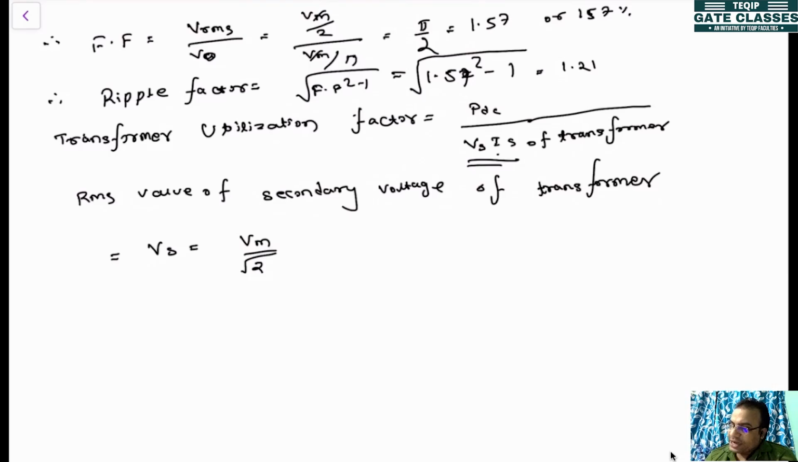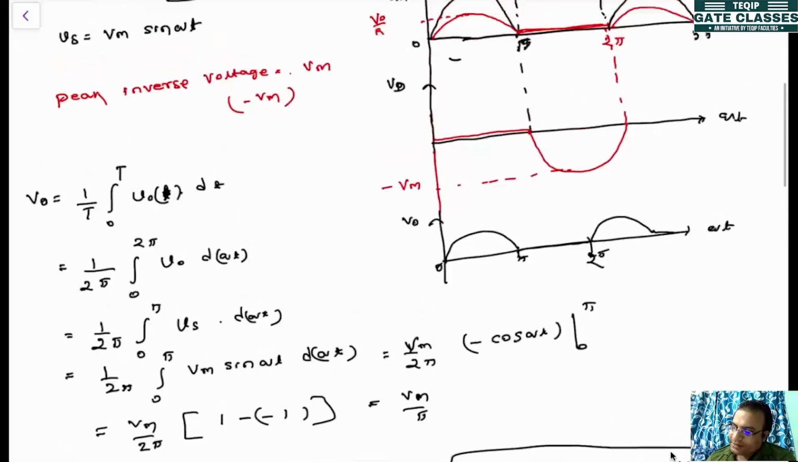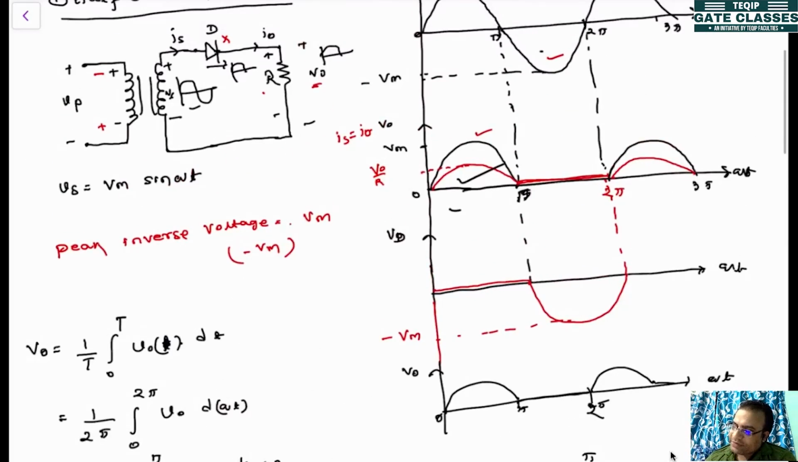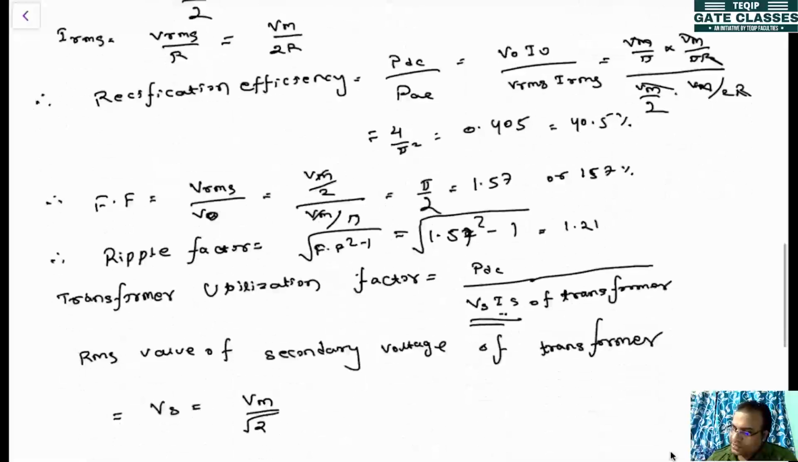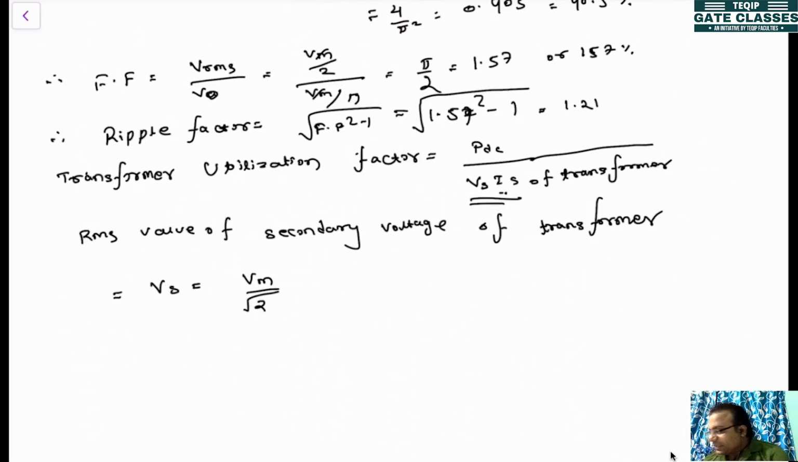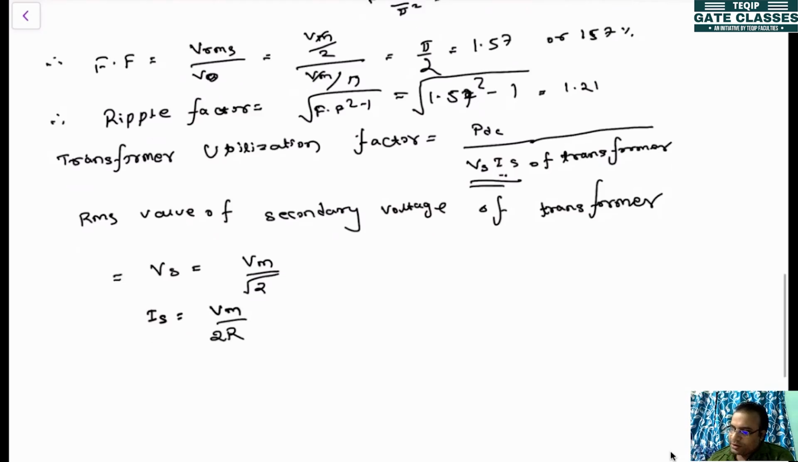Now, what is the current? The current is the rectified current. If you see the diagram, the current will be like this, a rectified current, but the voltage will be sinusoidal. So what is Is? Is is Vrms by R, that is Vm divided by 2R.